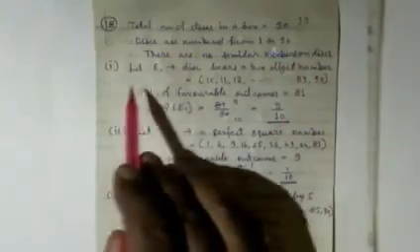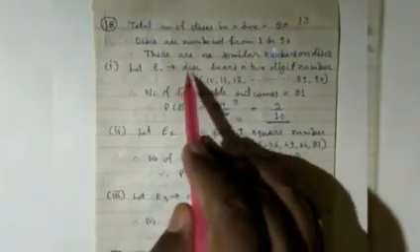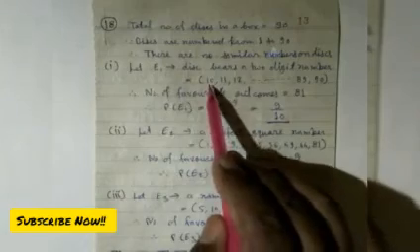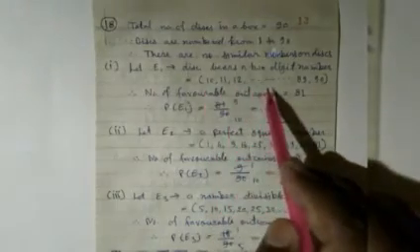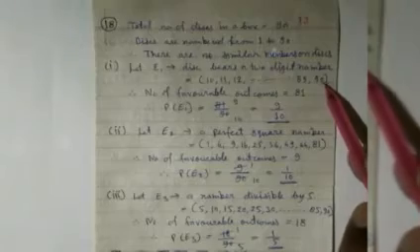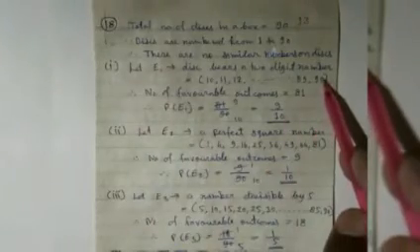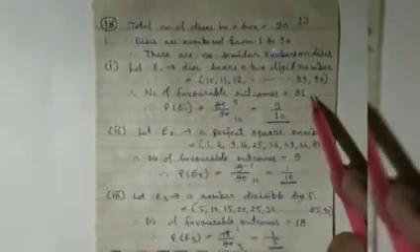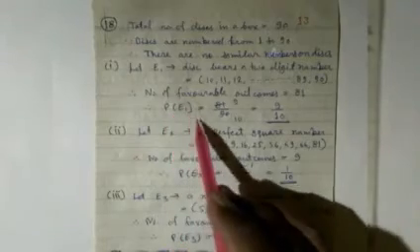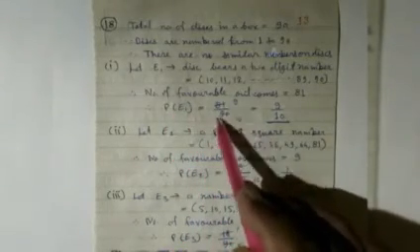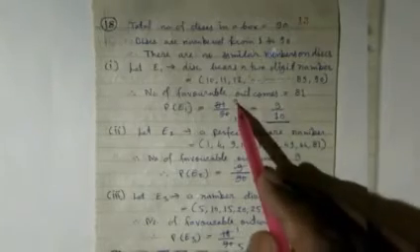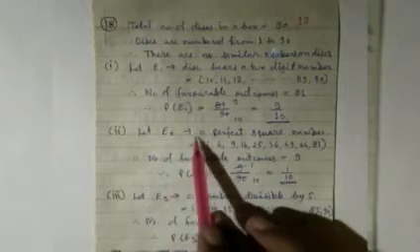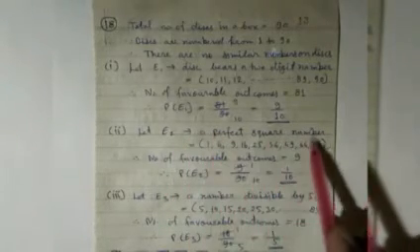In the first part, let E1 be the event that the disc bears a 2-digit number. The 2-digit numbers start from 10, so 10, 11, 12, 13 up to 90. So there are 81 total 2-digit numbers from 1 to 90, and the number of favorable outcomes is 81. Hence probability P(E1) equals 81 upon 90. Dividing both by 9, it will give 9 upon 10.